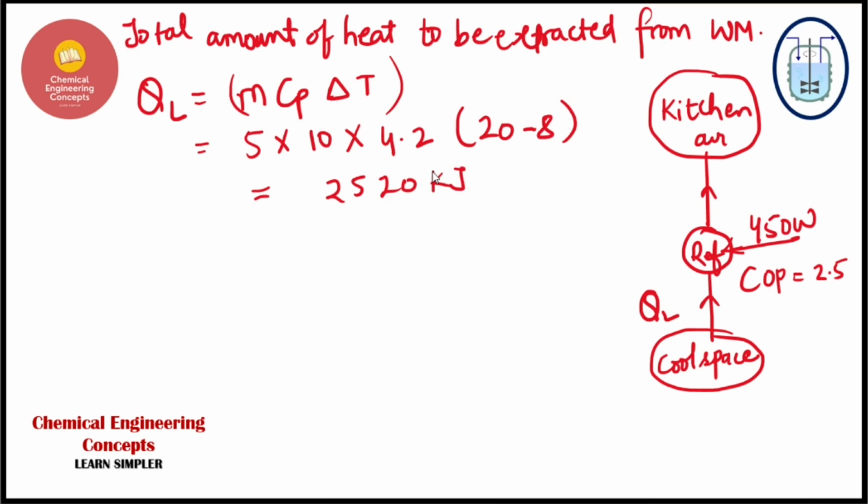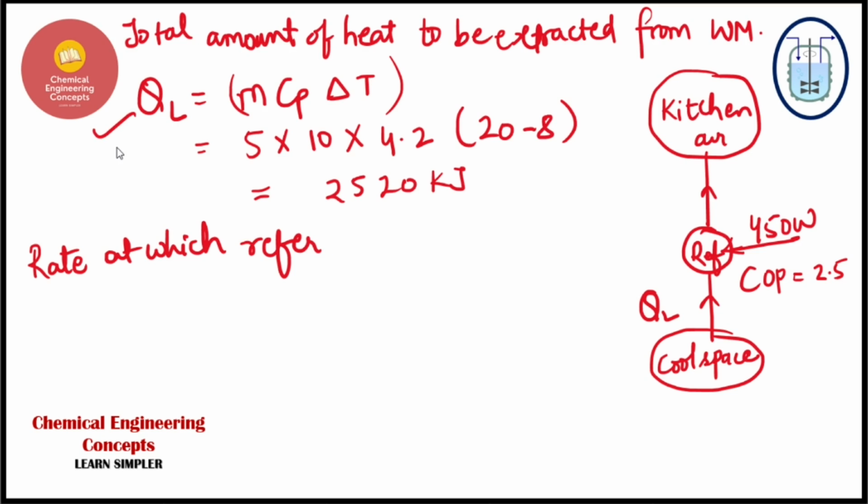is to be extracted from the watermelons. Now the rate at which the refrigerator will remove this heat. So please carefully see this, the rate at which the refrigerator will remove heat. Please carefully remember this.